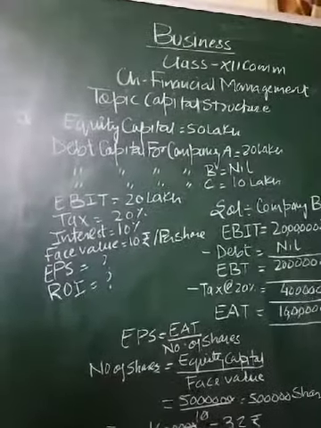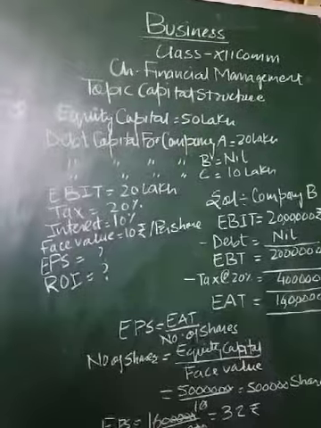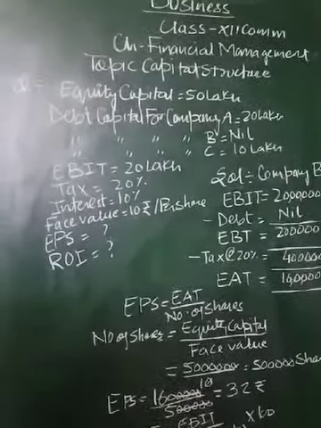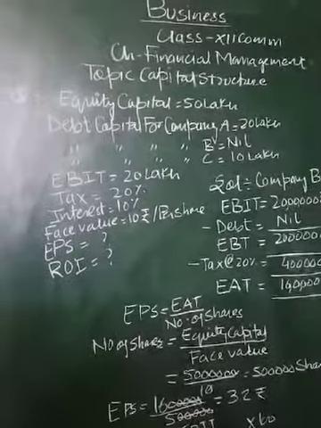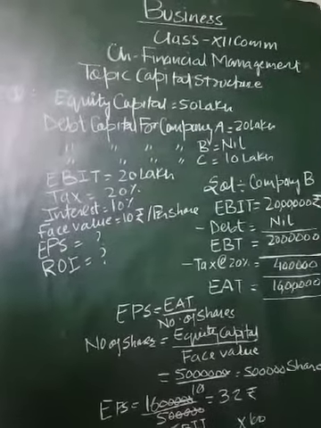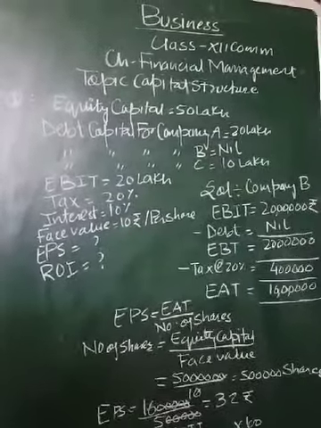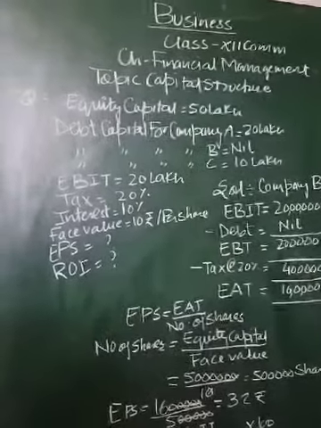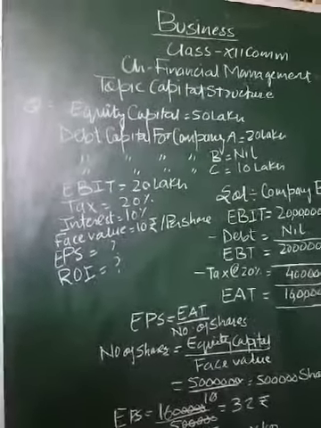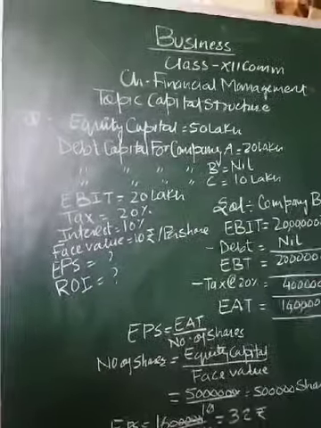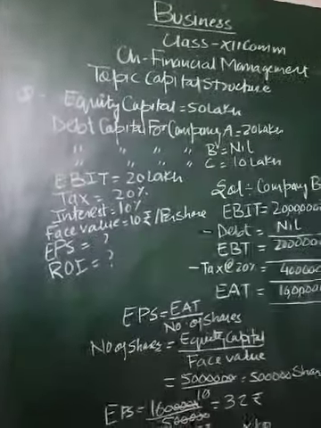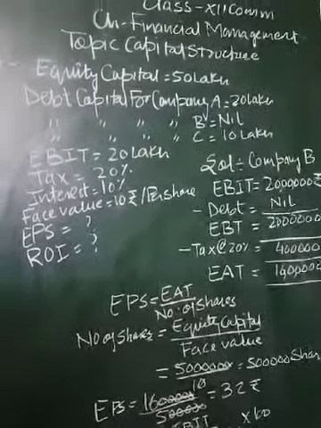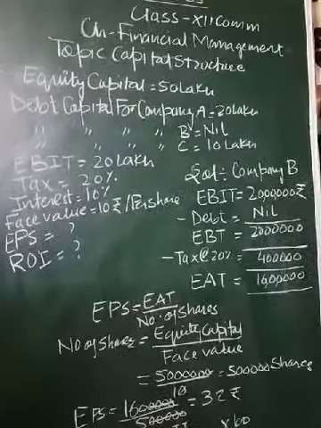I told you about condition A and condition C already, and yesterday I solved the question in which conditions A and C are mentioned, but condition B is new for you. So I am going to explain today how to calculate EPS and ROI if the debt capital is nil.